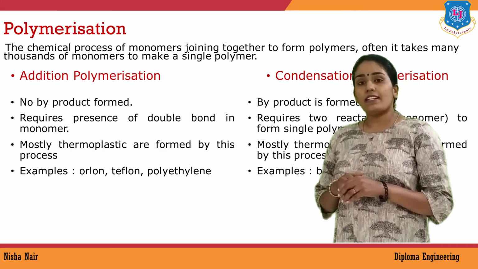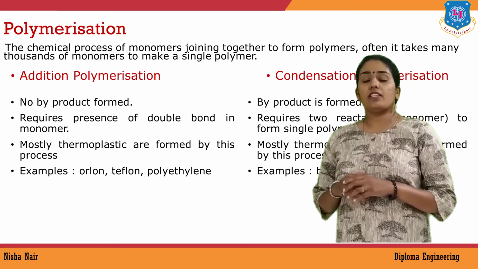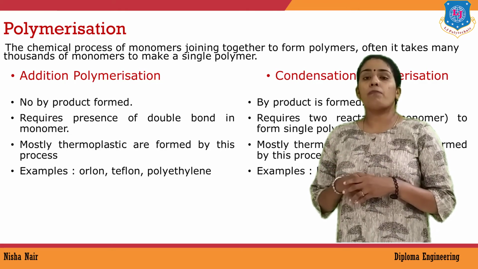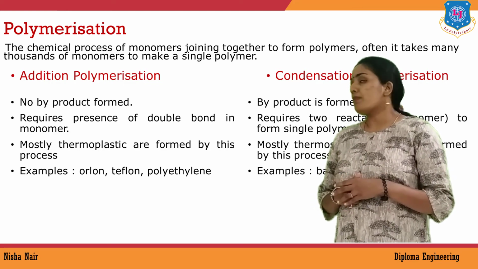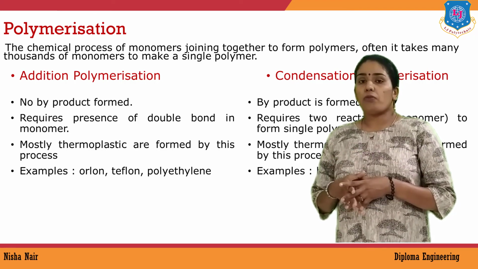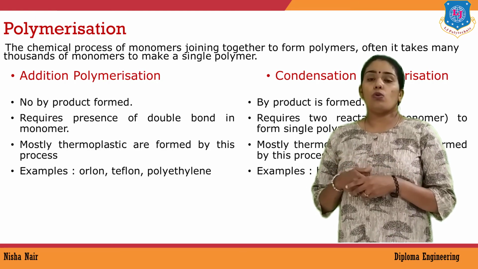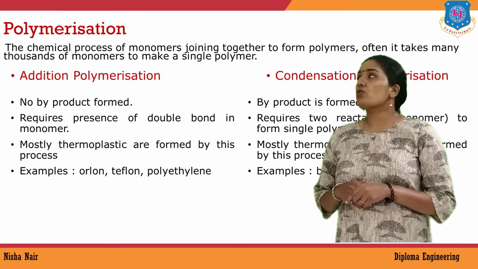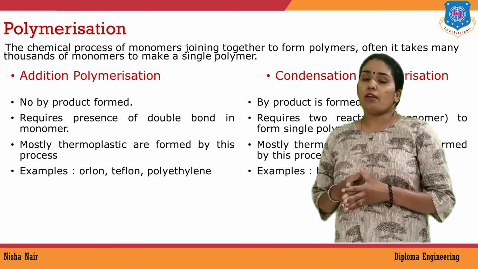Now, second is condensation polymerization. So, what is condensation polymerization? In condensation polymerization, when monomer units combine, they liberate some byproducts like H2O, carbon dioxide, carbon monoxide. Such small molecules are liberated, and such polymerization is called condensation polymerization. They cannot be remolded. Thermosetting polymers are examples of condensation polymerization, and in them you can see strong covalent bonds. An example for condensation polymerization is Bakelite. So, polymerization is classified into two, addition and condensation, based on their chemical process.